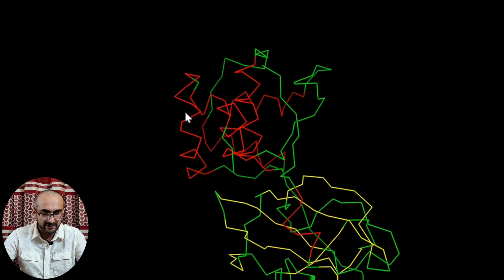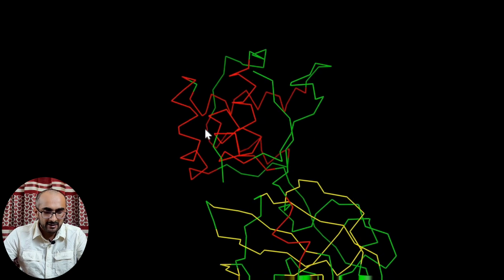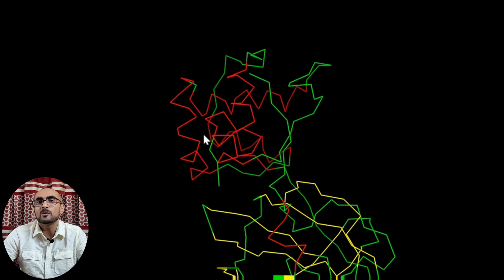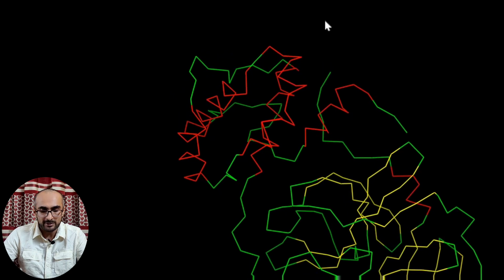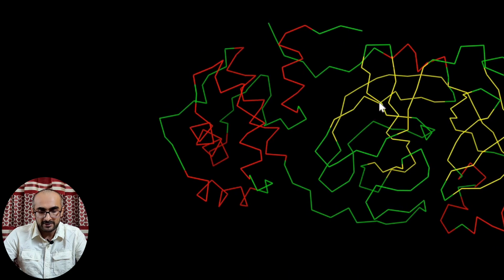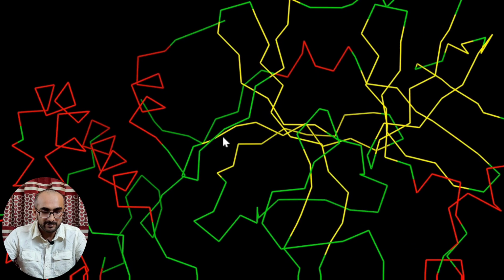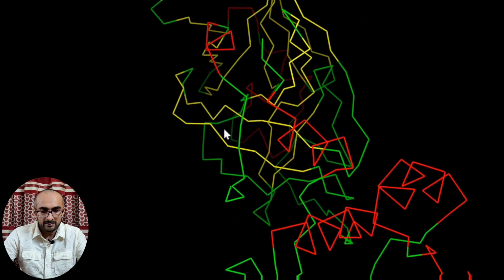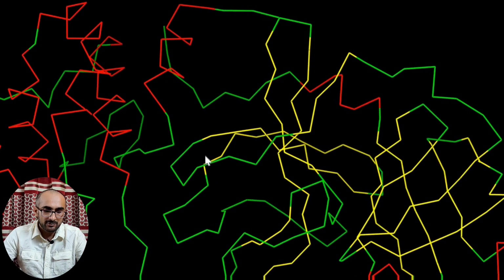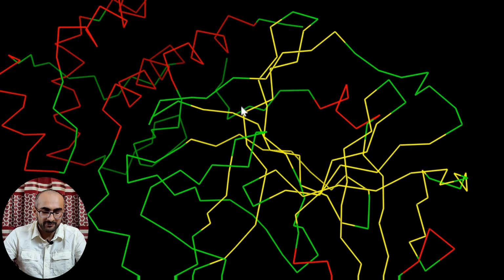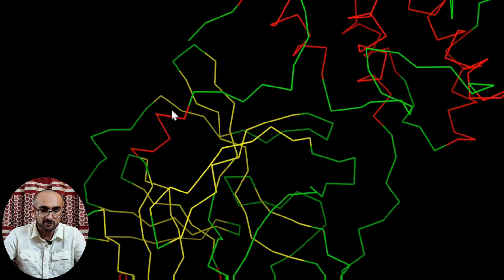In alpha helices, the protein chain is going in a spiral way. When the protein chain goes in a spiral way in an alpha helix, it requires rotation of some of the bonds. Similarly, in the case of beta strands, the yellow colored lines in the figure represent beta sheets. They are also not in extended conformation. They go in a zigzag fashion, so they also require rotation of the bonds.